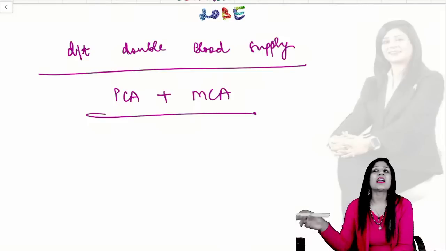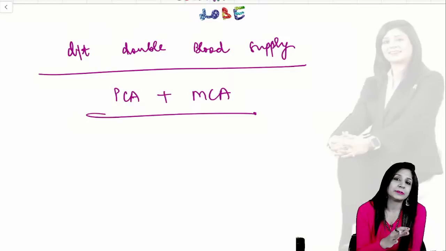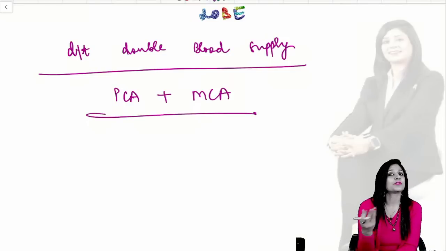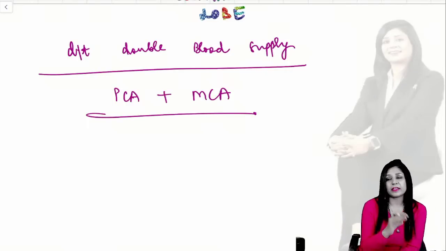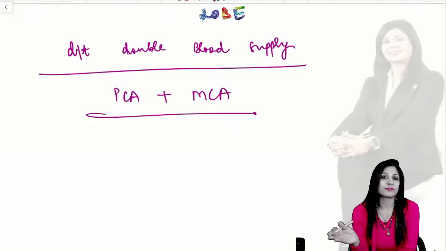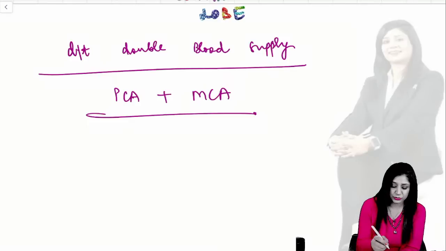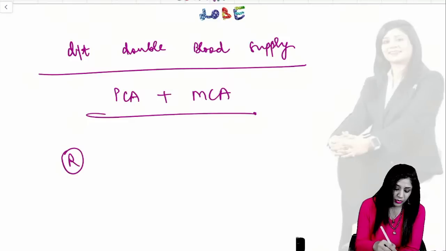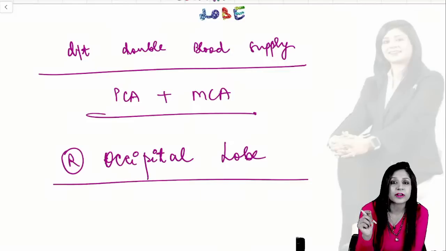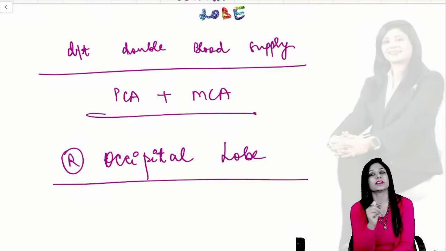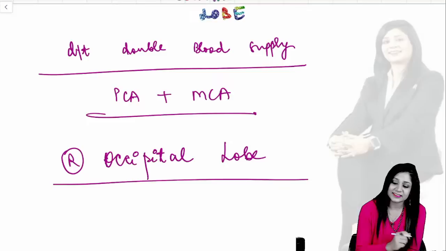Yes, and if I ask you what will be the site of the lesion, they have asked you the visual defect, because it is always contralateral homonymous hemianopia. Here we have a left-sided defect, therefore we will have a right-sided lesion. So it will be the right occipital lobe, because we have the macular sparing also. Therefore, the site of lesion here will be the right occipital lobe or right visual cortex. Is that clear, guys? Is it okay?